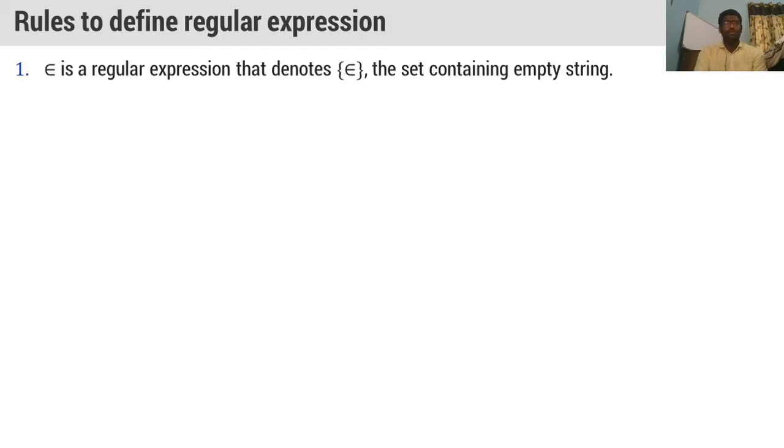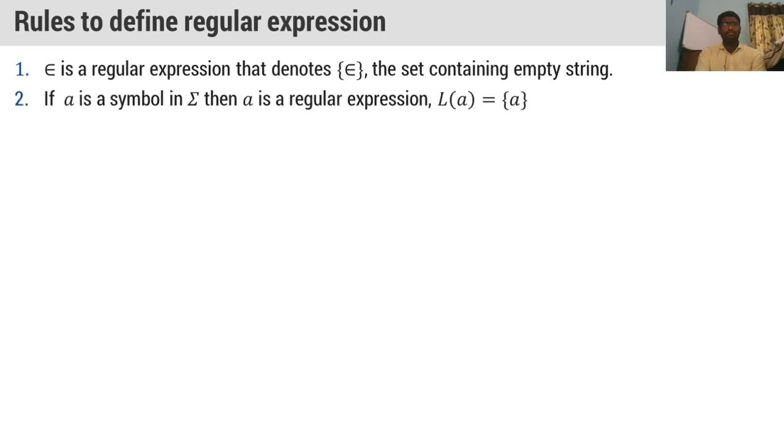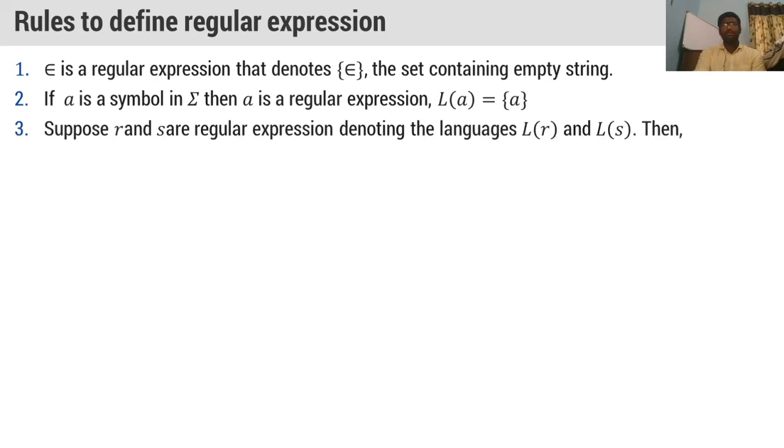And we will see some rules to define regular expression. Epsilon is a regular expression, right? But it is called as empty string. And if we take a symbol in the input alphabet set, then a is also called as a regular expression. Small a is also called as a regular expression. Epsilon is one regular expression. Small a is also a regular expression. And when we take R and S are the regular expressions, then the languages can be written as L of R and L of S. You see the second statement.